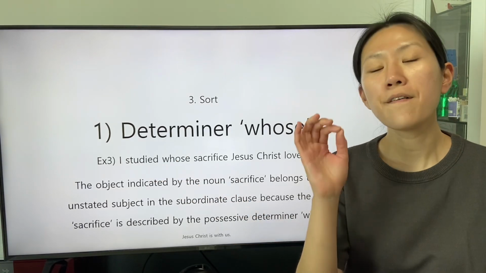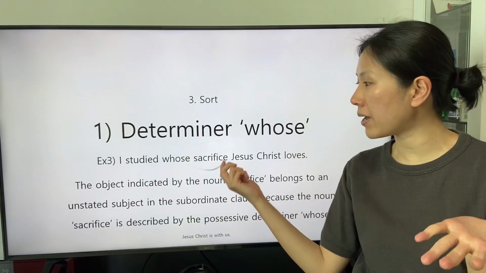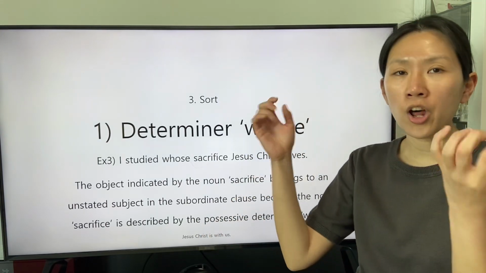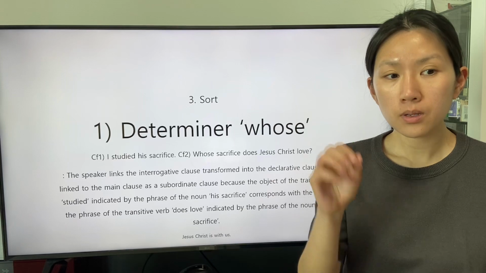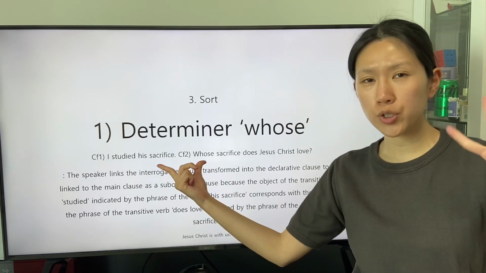The speaker focuses on the fact that the object indicated by the noun sacrifice belongs to an unstated subject in the sentence. The sentence is integrated from the two conferences.